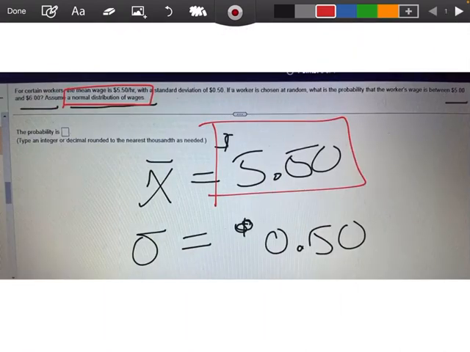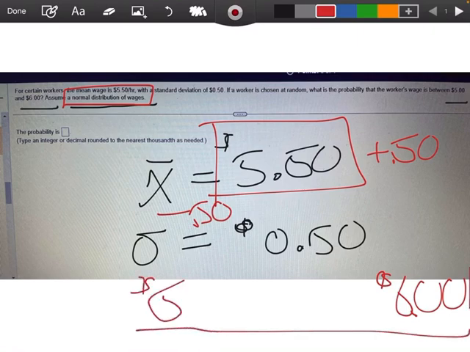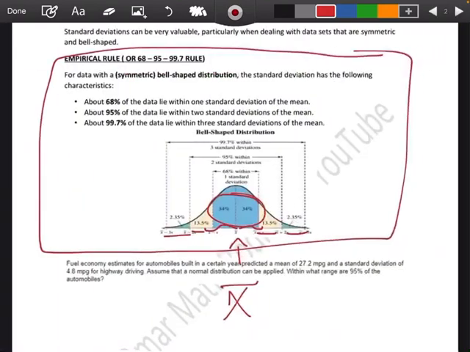Here is my average, right? If I add 50 cents to that, then I'm going to end up with $6. And if I subtract 50 cents from that, I'm going to end up with $5. And the question was, what's the probability that we are between $5 and $6? And that's one standard deviation away.